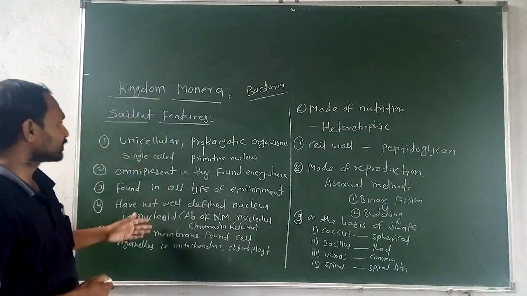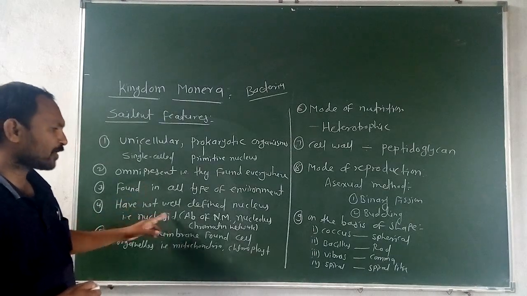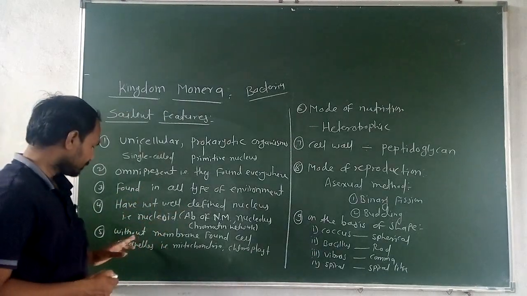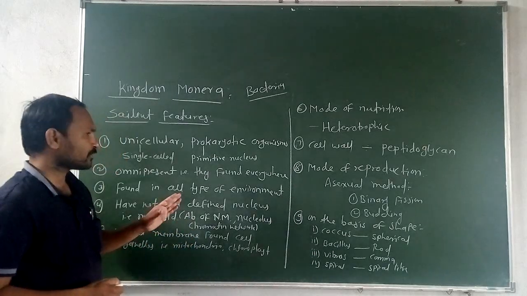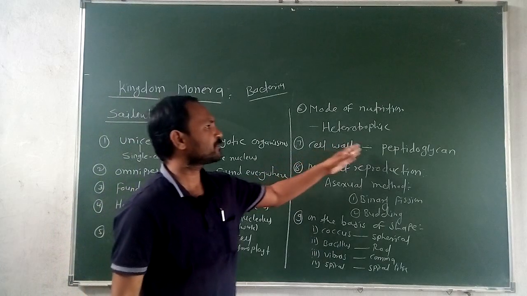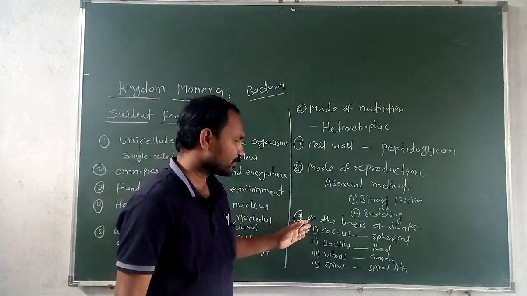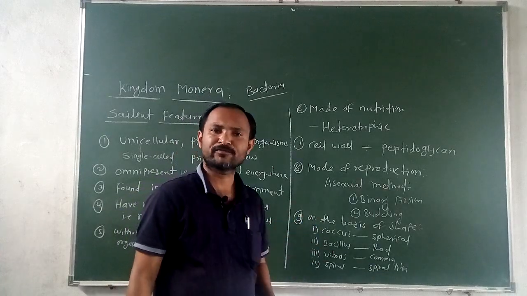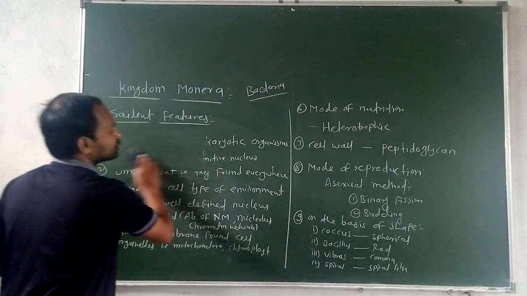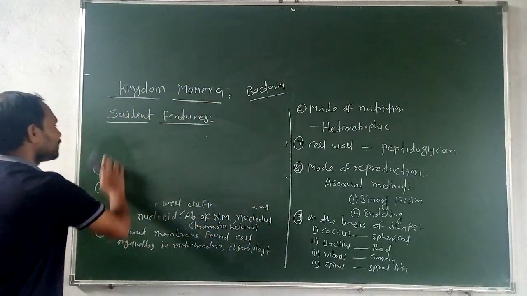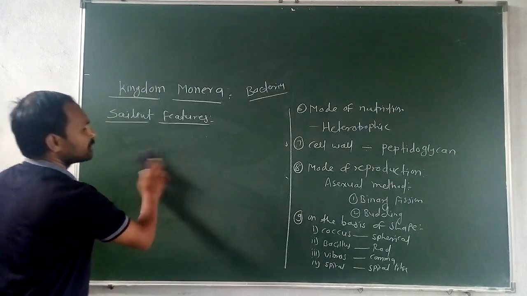These are all the features: unicellular, prokaryotic, omnipresent, found in all types of environment, not well defined nucleus, without membrane bound cell organelles, cell wall having the composition of peptidoglycan, mode of nutrition, mode of reproduction. On the basis of shape, they can be classified into four types. Now generally we know the simple diagram of these bacteria. We can also draw the diagram of such organisms present in this kingdom.